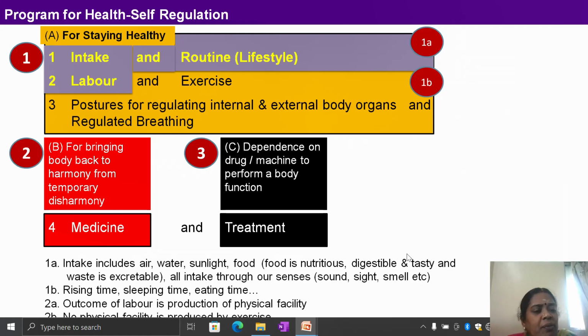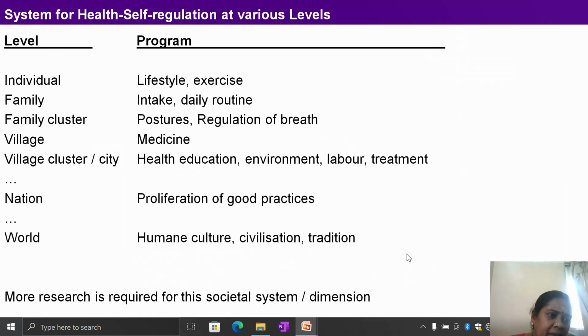The program for self-health regulation we have already discussed: intake and routine, then labor and exercise, postures for regular intake. At the individual level we have to bring lifestyle and exercise; at the family level, intake and daily routine; at the family cluster, postures and regular regulation of the breath. The village will give medicine; the village cluster and city, health education, environment and labor. The nation, proliferation of good practices; the world, human culture, civilization and tradition.